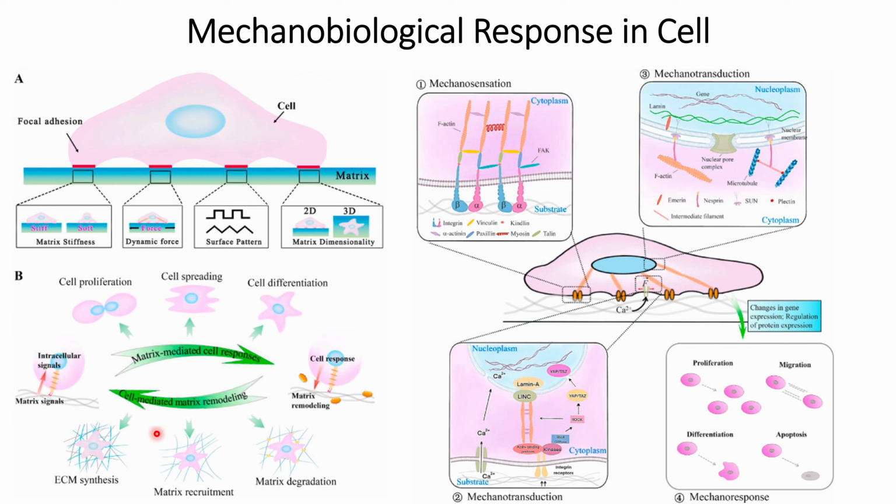So these are some of the vice versa responses, that is, responses within the cells because of the matrix, and other responses within the ECM because of the remodeling within the cells that cause different kinds of cytokines to be released in the cellular matrix. Now we will go through one example. We will start with mechanosensation.